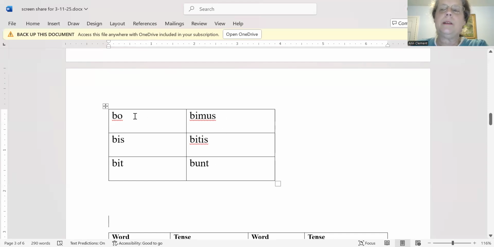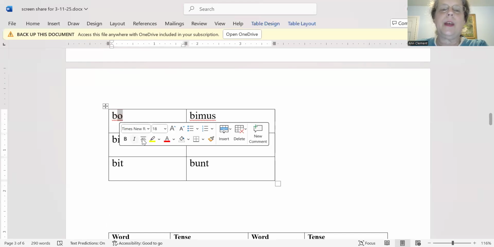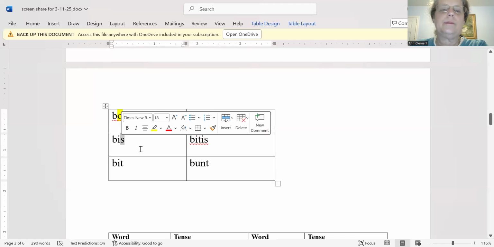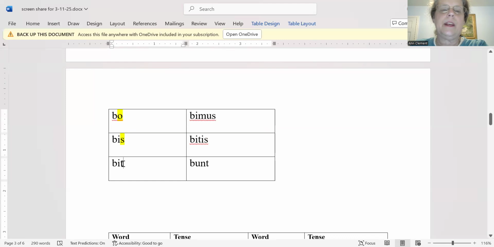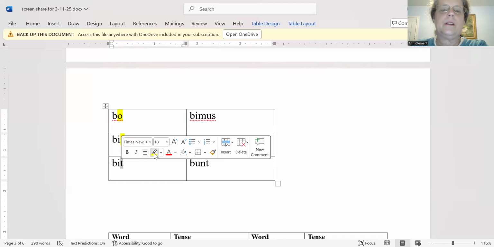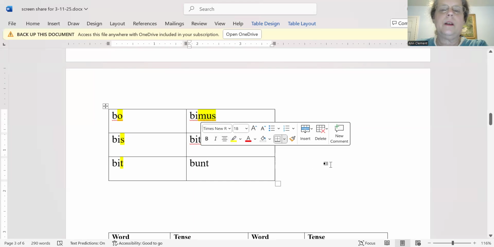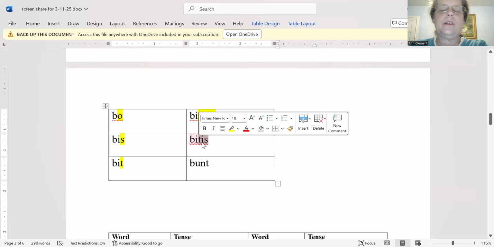Now, you'll probably notice that we have the same personal endings that we're familiar with, the O, the S, the T, the mus, the tis, and the unt.